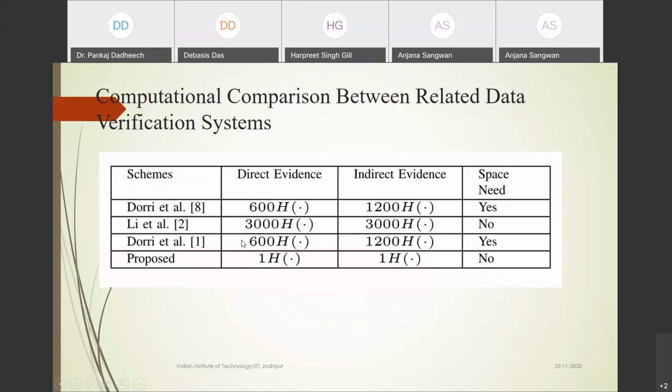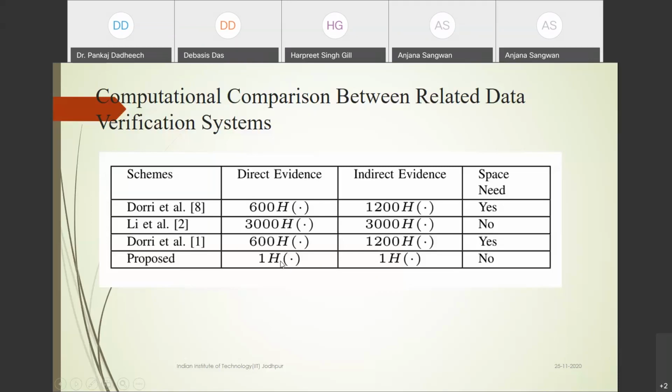These three existing protocols still have data available. We analyzed all the blockchain protocols and calculated the direct evidence and indirect evidence of the existing protocols. We calculated that when they perform this whole operation, they use this number of hash operations. They maintain a high level of security because it is protected, so that's why.